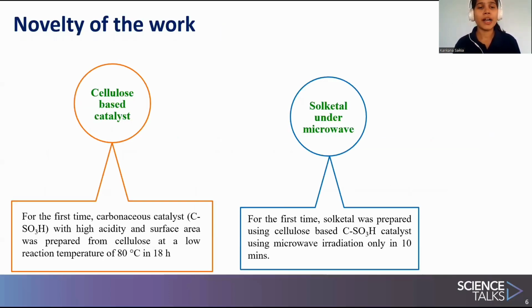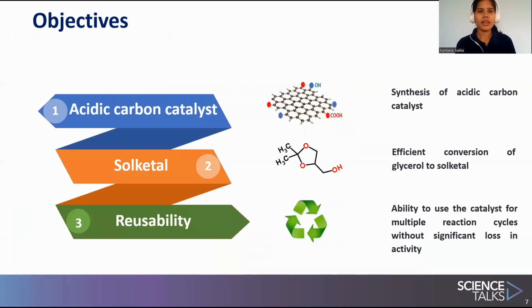So this is the novelty of the work. For the first time, a carbonaceous catalyst from cellulose at a low temperature of 80 degrees Celsius in 18 hours was produced. It exhibited high acidity and high surface area. The second novelty is Solketal and the microwave. The prepared catalyst was used to produce Solketal from glycerol using microwave, and we could get 97.1% glycerol conversion in 10 minutes.